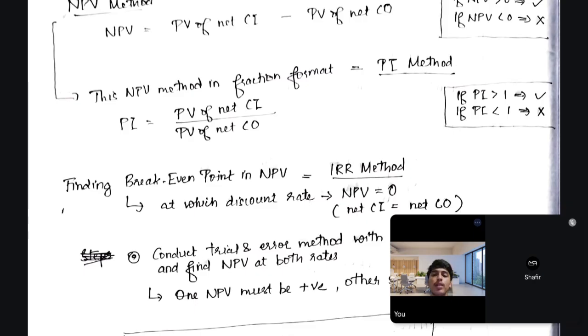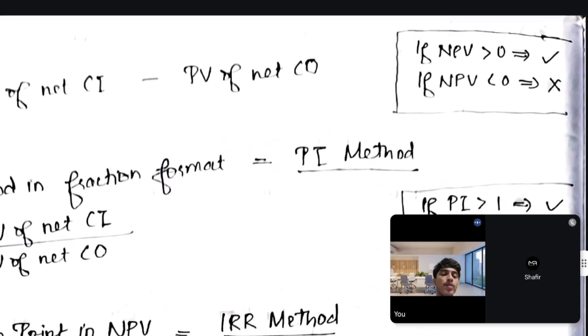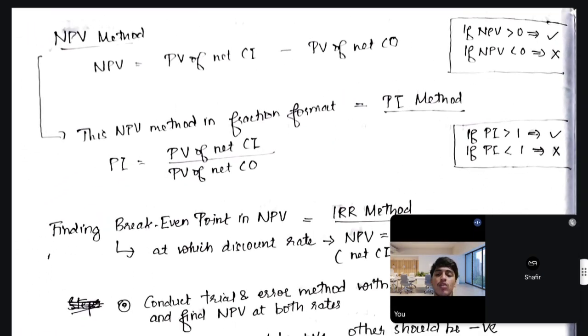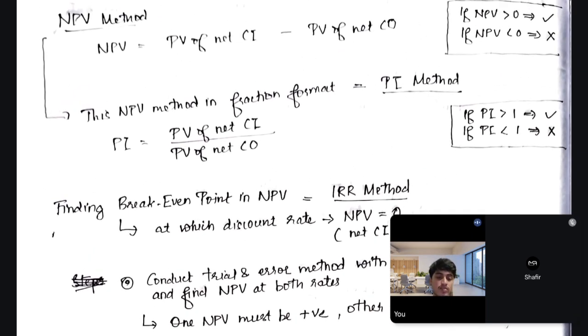In the IRR method, we just have to find the break-even point of an NPV. With NPV, we know if it's greater than 0 or less than 0, we accept or reject. Like in costing, you might have studied marginal costing. If you're appearing for Group 2 along with FM, you will be studying costing, of course. In costing, you studied marginal costing, and there you'll find the break-even point.